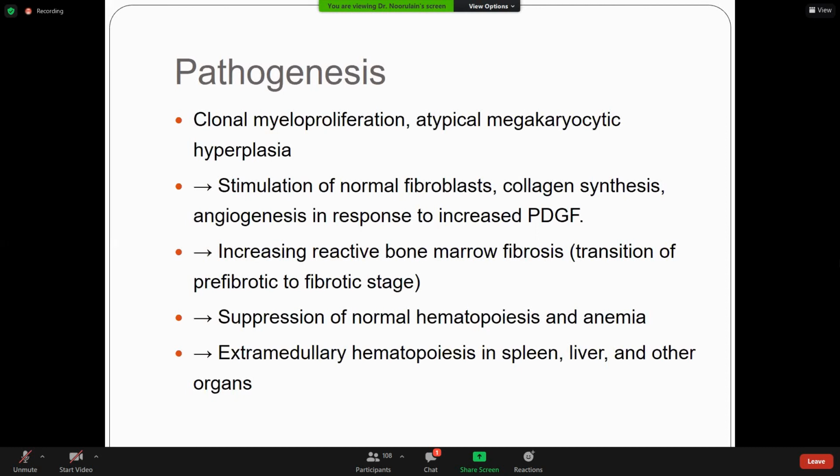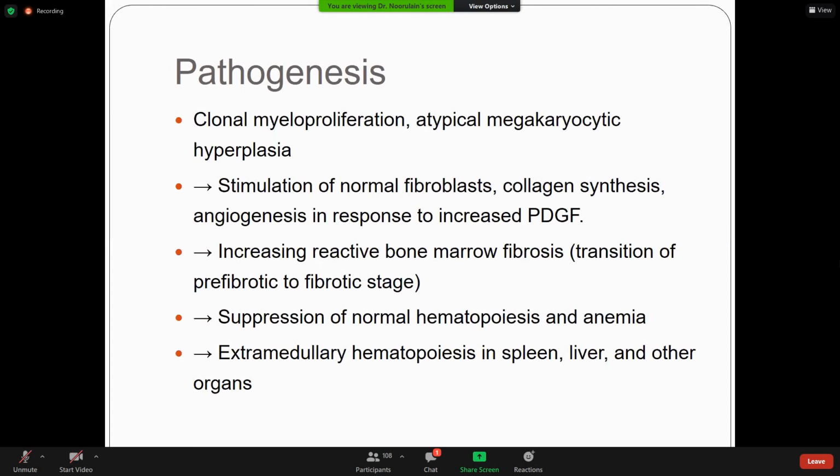What is the pathogenesis? There is clonal myeloproliferation and atypical megakaryocytic hyperplasia in the early stage. Then there is stimulation of normal fibroblasts and collagen synthesis in response to increased platelet-derived growth factor, and then increased reactive myelofibrosis, with transition from the pre-fibrotic to the fibrotic stage. There are different stages: pre-fibrotic stage and fibrotic stage.